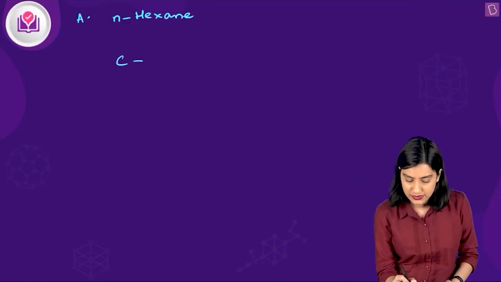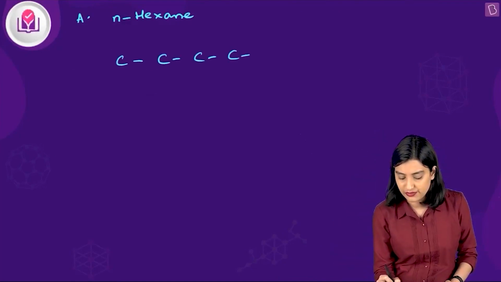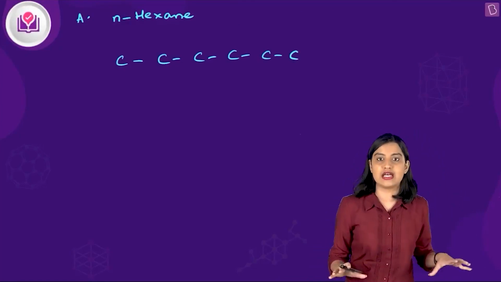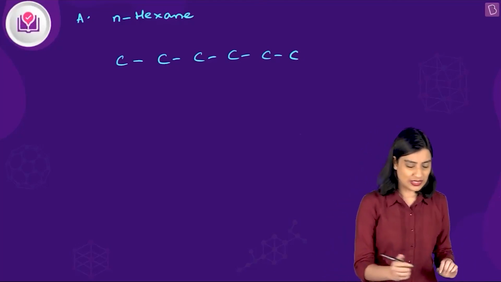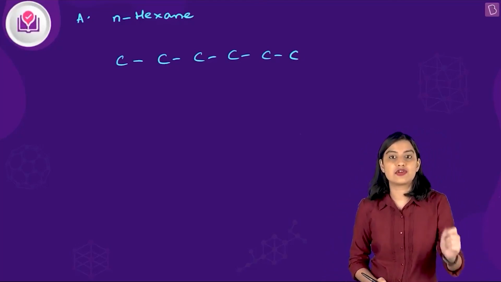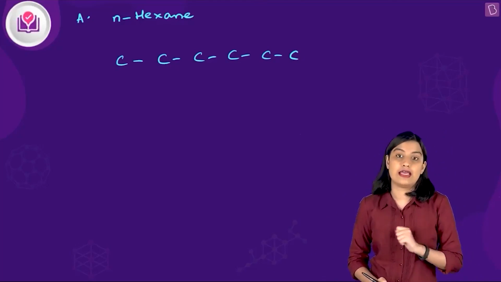N-hexane. So N-hexane is basically a straight chain 6-membered hydrocarbon, right? So 1, 2, 3, 4, 5 and 6. These are your 6 carbon atoms. I have not attached the hydrogen atoms because it's okay. Now, what are the different structural isomers you could make on N-hexane?